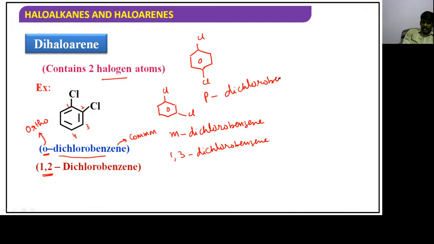All are consisting of two halogen atoms, hence it is said to be dihaloarene. Now when we talk about trihaloarene, in the sense three halogen atoms should be present, right? So here 1, 2, 3, and there are 3 chlorines. That's why it is said to be 1,2,3 trichlorobenzene, right?